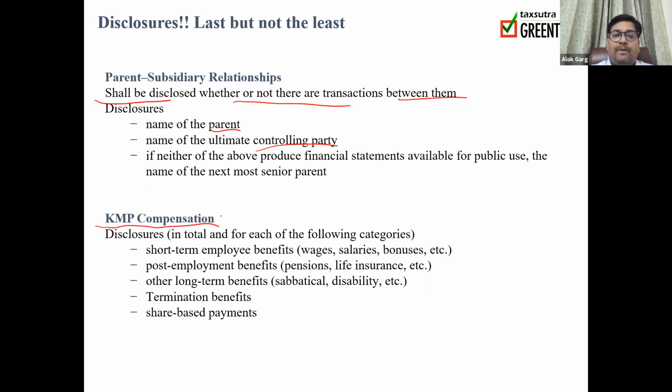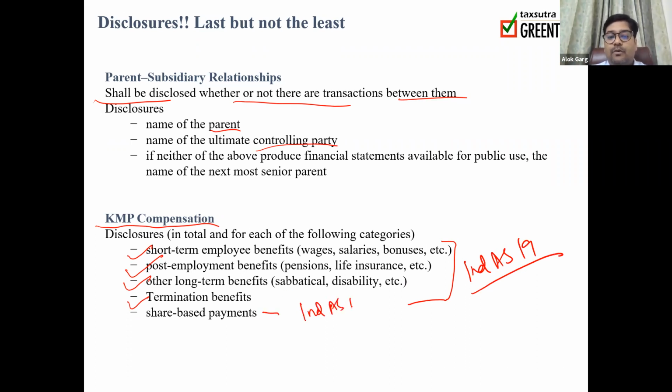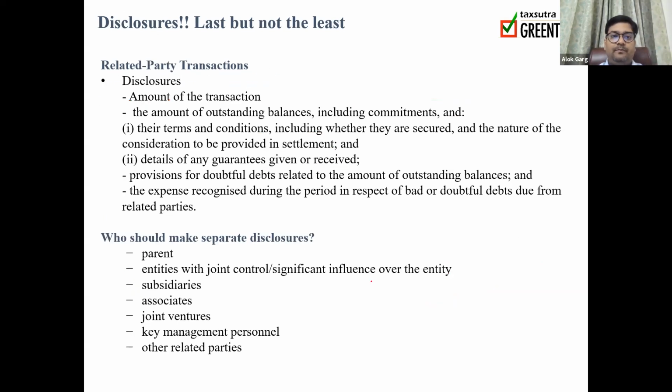Second, KMP compensation. In case of a KMP, like managing director, CEO, or CFO, the disclosure has to be bifurcated into 5 parts: short-term employee benefits, post-employment benefits, other long-term employee benefits, and termination benefits as per Ind AS 19, which talks about employee benefits, and share-based payments as per Ind AS 102. Accordingly, in these 5 categories, the compensation is required to be disclosed.